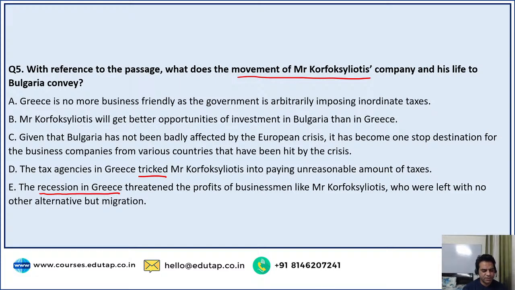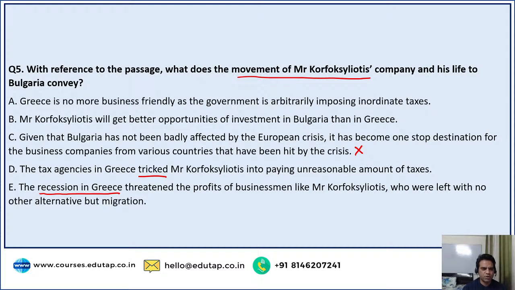So every one word will clearly be the decision maker. Given that Bulgaria has not been badly affected by the European crisis, that is also not true. All the countries have been equally affected by the European crisis, but Bulgaria did not impose higher taxes on companies. Option B, Mr. K will get better opportunities of investment in Bulgaria than Greece: is that what it conveys?